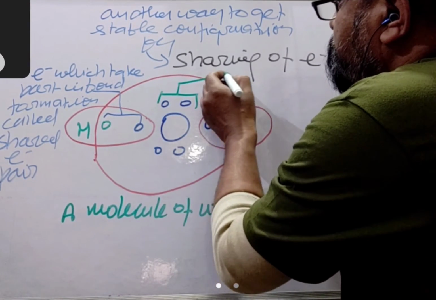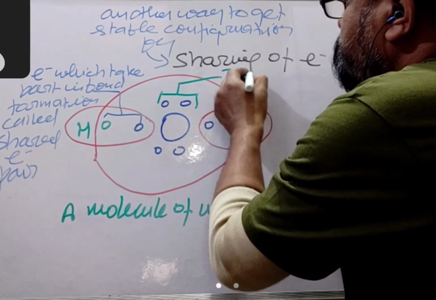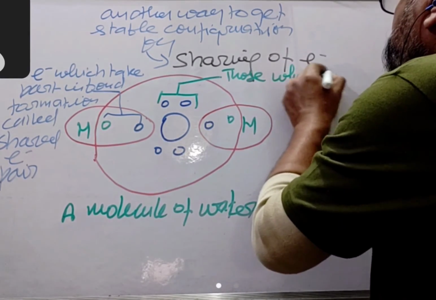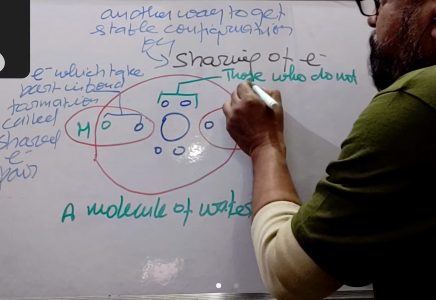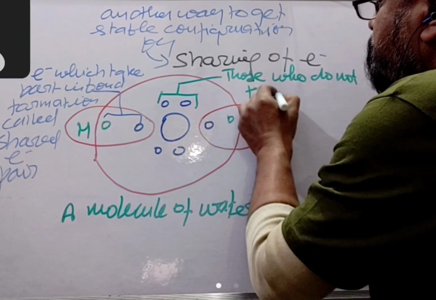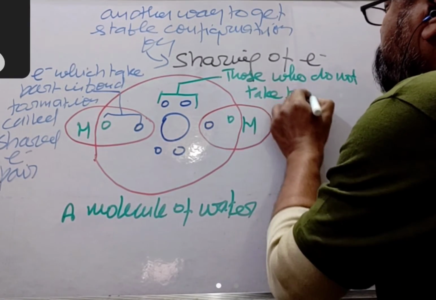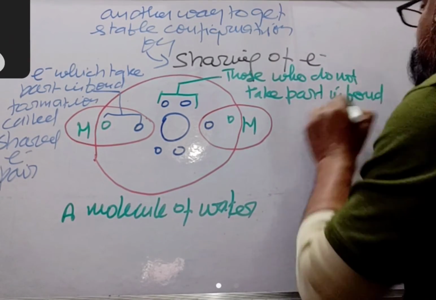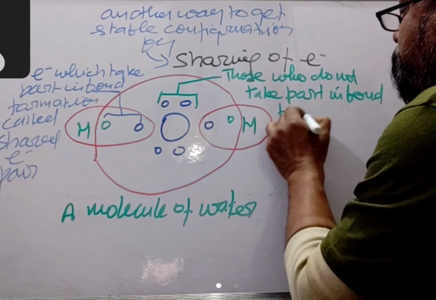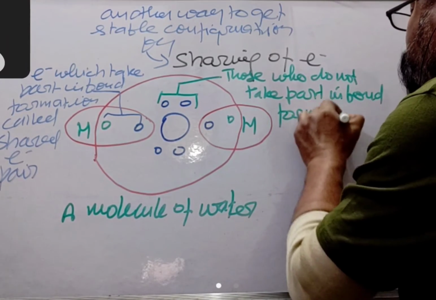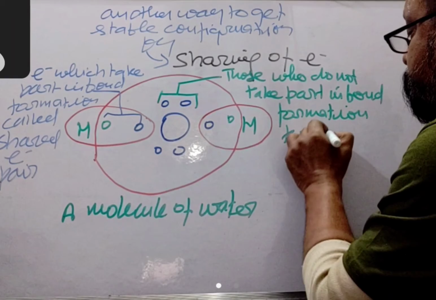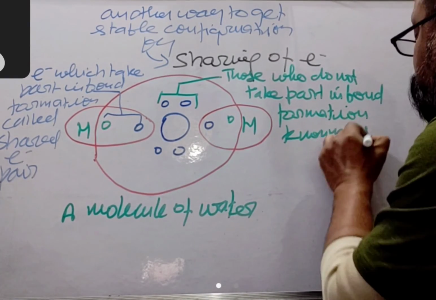Those which do not take part in bond formation are known as lone pairs.